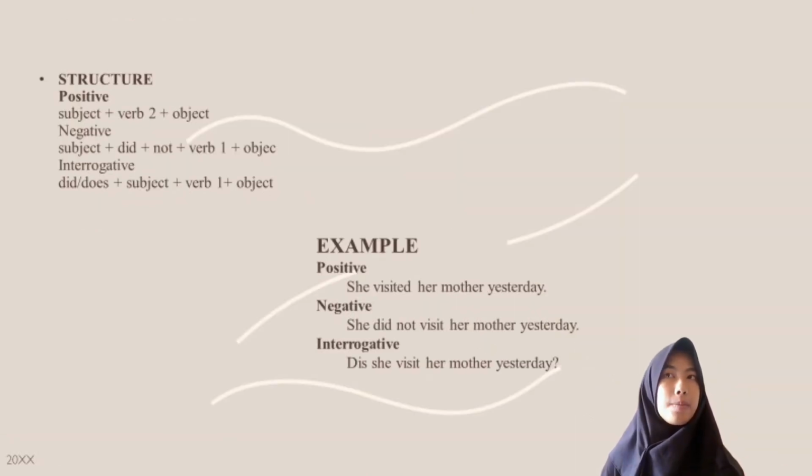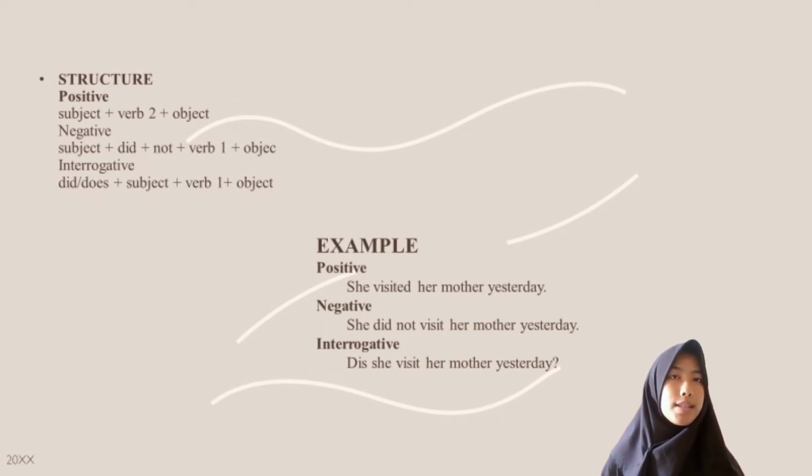Structure and example of simple past tense. First, positive sentence. The formula is subject plus verb 2 plus object. Example: she visited her mother yesterday. Second, negative sentence. The formula is subject plus did plus not plus verb 1 plus object. Example: she did not visit her mother yesterday.